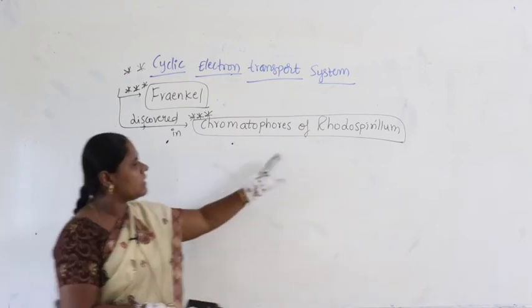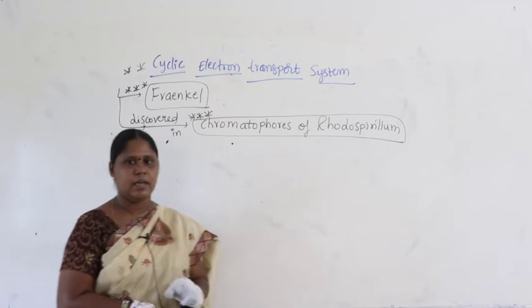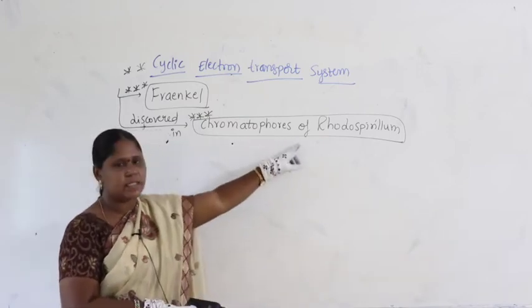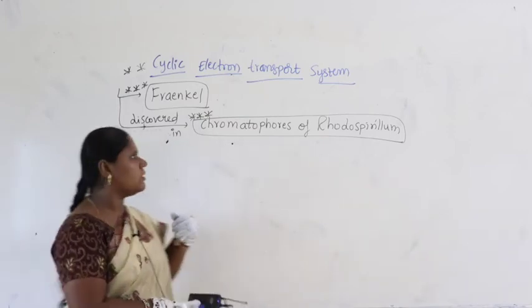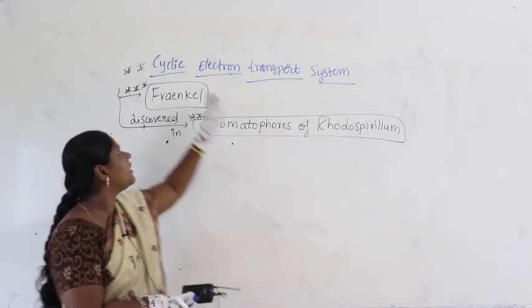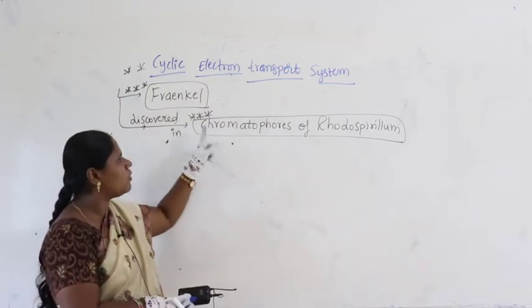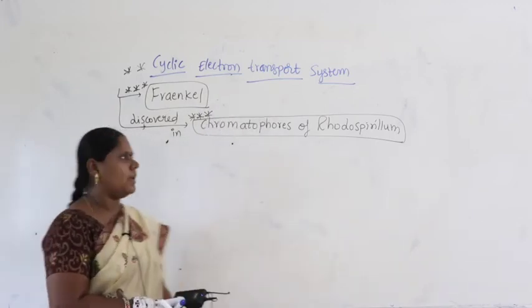But I have not given what Rhodospirillum is an example of; make sure you recollect it. Do not forget. Now come back to the concept. In Rhodospirillum bacteria, people have studied the cyclic electron transport system, that is, in the chromatophores of Rhodospirillum.